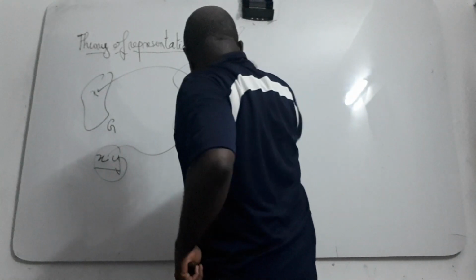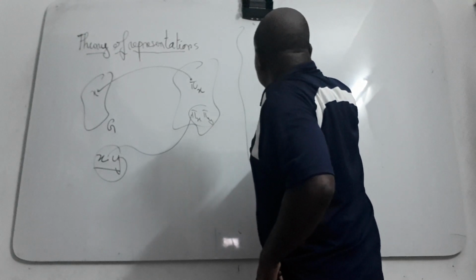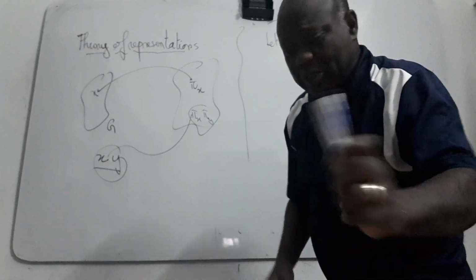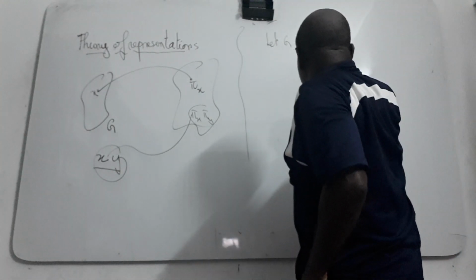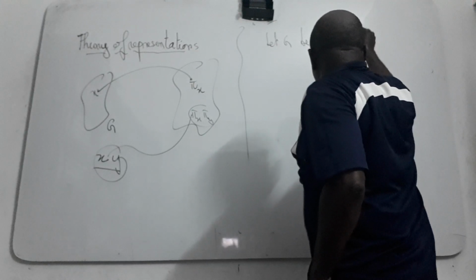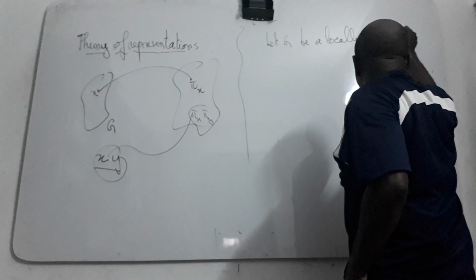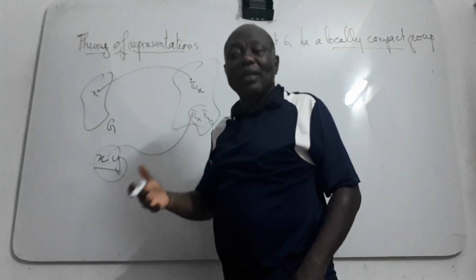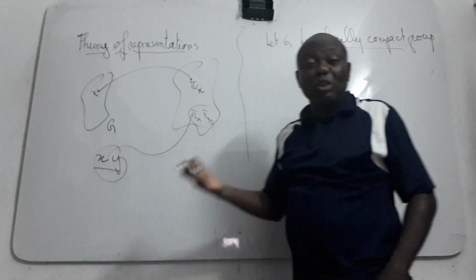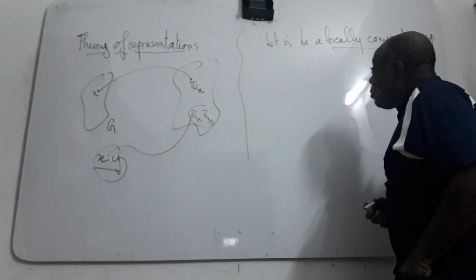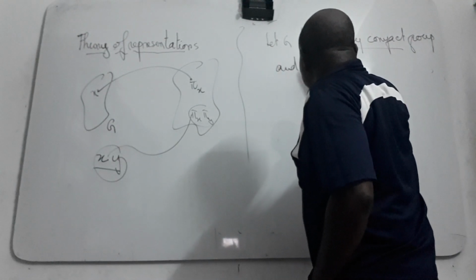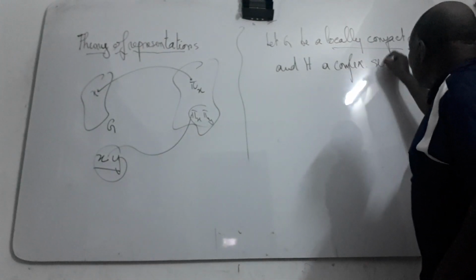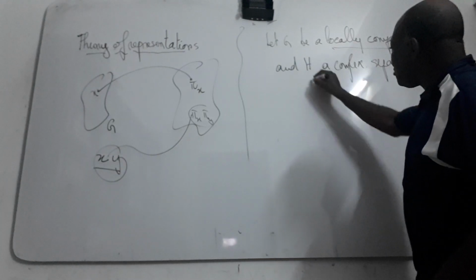Now, first of all, we suppose that, let G be a locally compact group, because we define later the Haar measure on this kind of group, and H a complex separable Hilbert space.